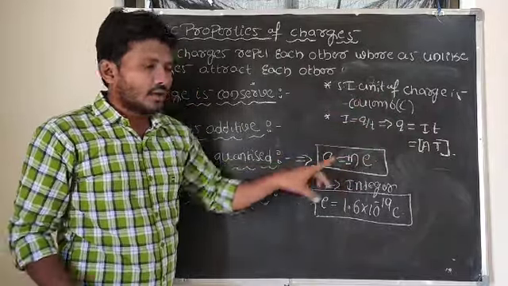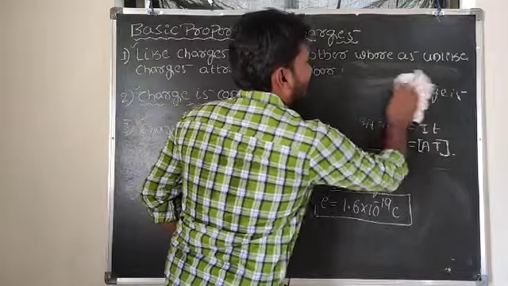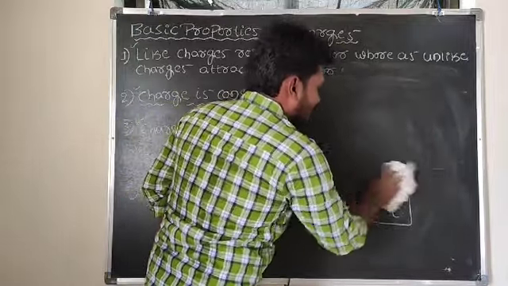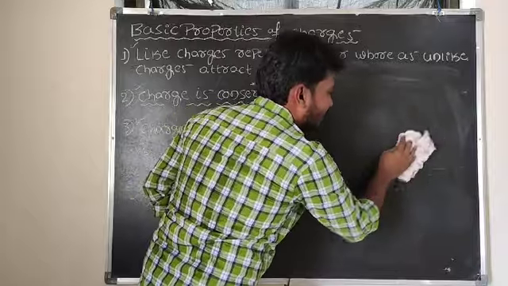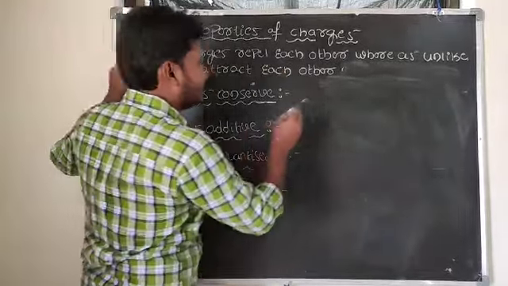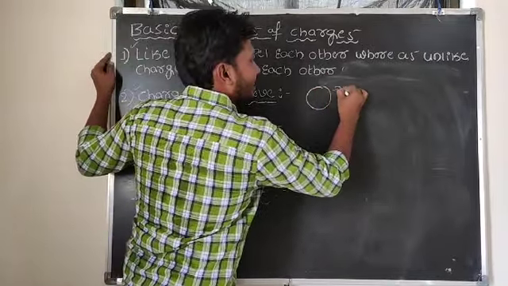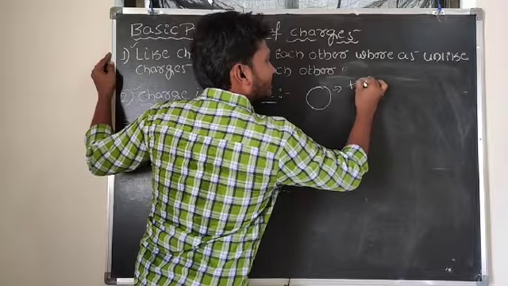From this formula we can calculate, for example, if a body is said to be charged positively by 1 coulomb, how many electrons have been removed from the body? Say this is one body, and it is said to be plus 1 coulomb.